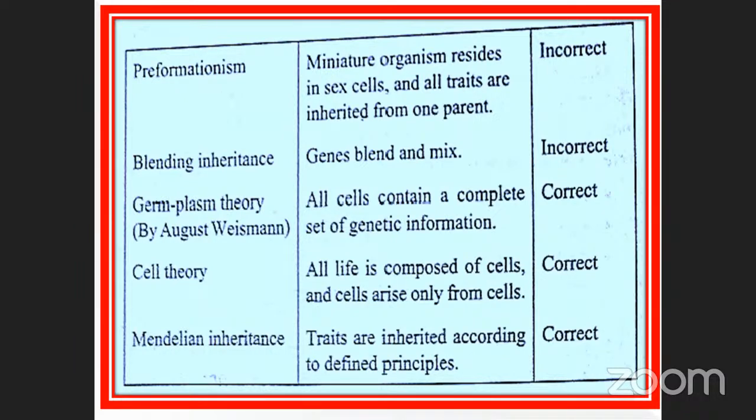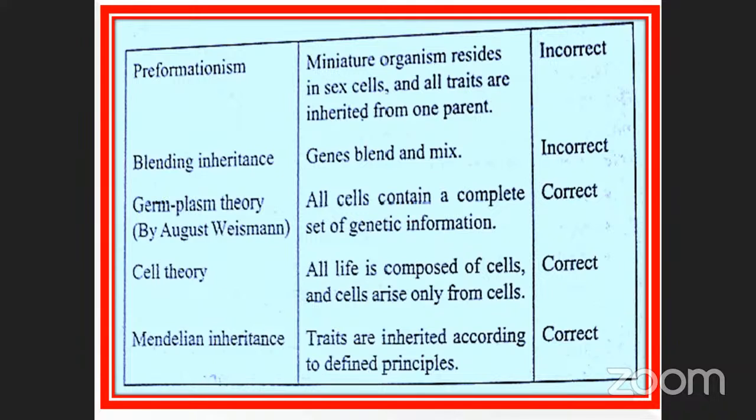That cell also segregates into another cell, another generation. It is also correct. And Mendelian inheritance, another one: the traits are inherited according to defined principles. The Mendelian inheritance traits are inherited according to the defined principles. It is also one of the correct ones.